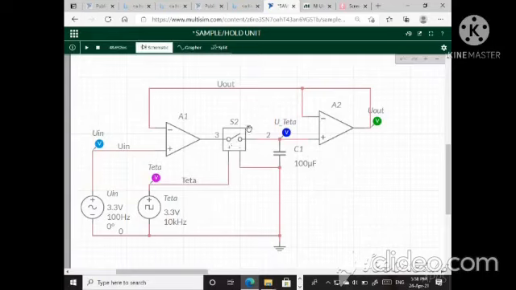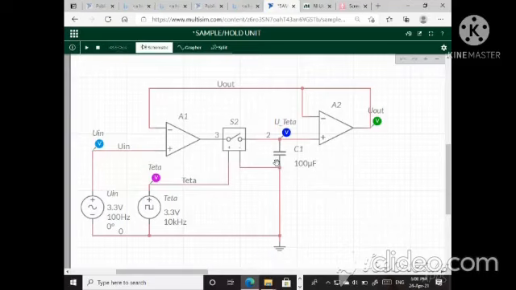That means when the clock pulse is applied, the SPST switch is turned on, and when the clock pulse is not applied, the switch is turned off. And depending upon turning on or off the SPST switch, the capacitor either charges or discharges.